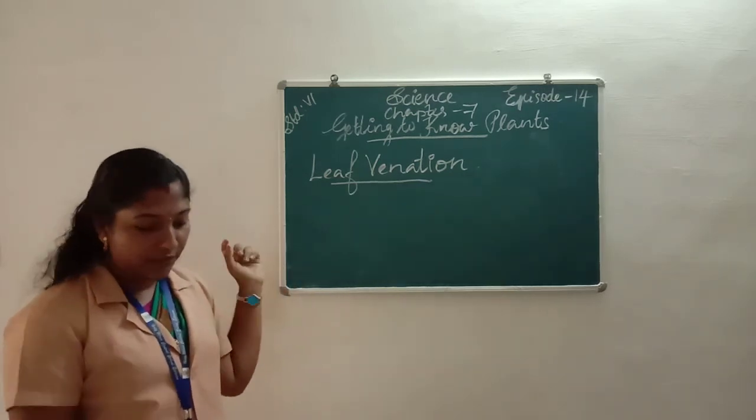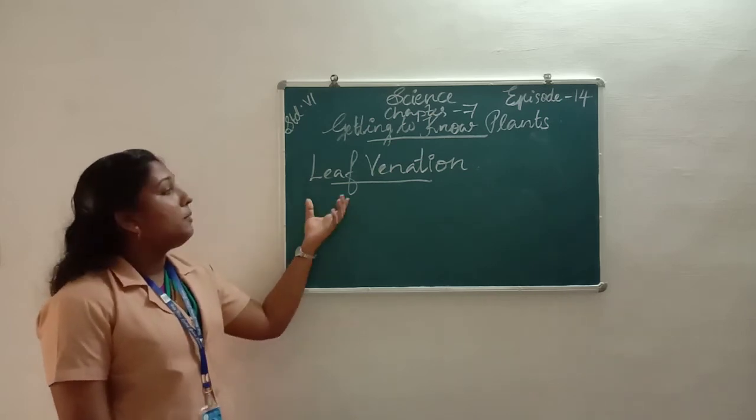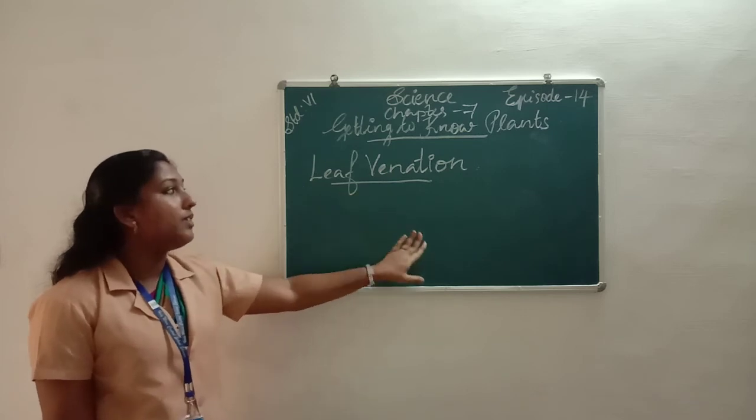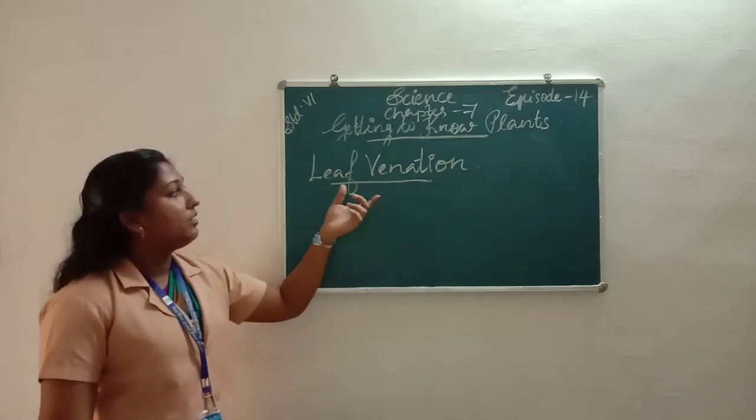What do you mean by leaf venation? Leaf venation means the design made by veins on a leaf. The leaf venations are of two types.